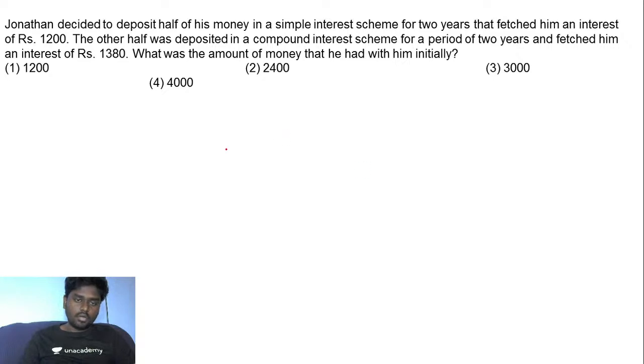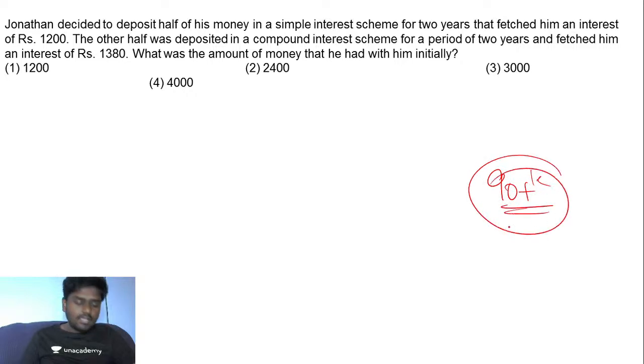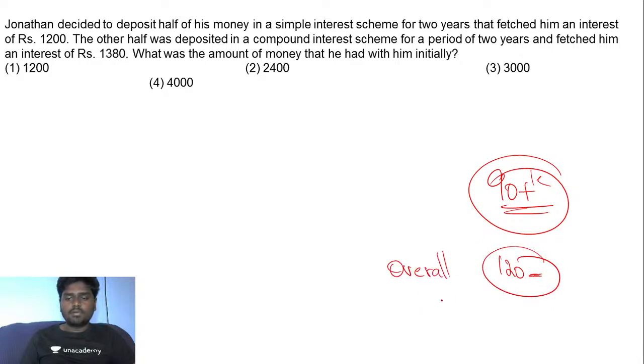So if you want to cross 90 plus percentile, then definitely you need to get a CAT overall score of more than 120 on an average basis, I'm talking about. So if you are able to cross more than 120 overall, then there is a possibility to cross the 90 percentile.